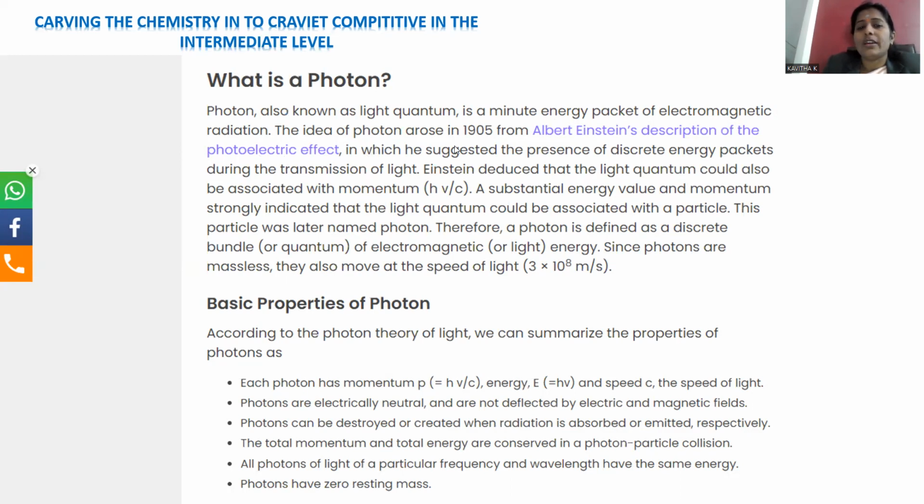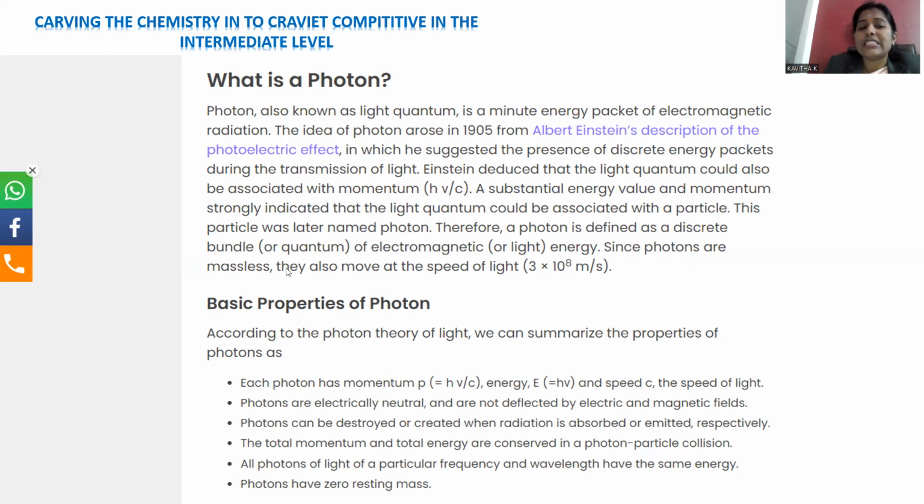Electromagnetic radiation. The photon arose in the year 1905. Albert Einstein is the inceptor of the photon by means of the Nobel Prize winning effect called the photoelectric effect, in which he suggested the presence of discrete energy packets during the transmission of light. Einstein deduced that a light quantum could also be associated with the momentum h nu by c, right? A substantial momentum value strongly indicated that the light quantum could be associated with particle nature. Just now we said the light photon has particle nature. This particle was later named the photon.